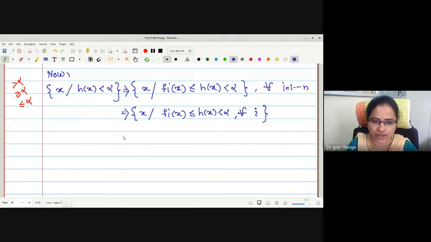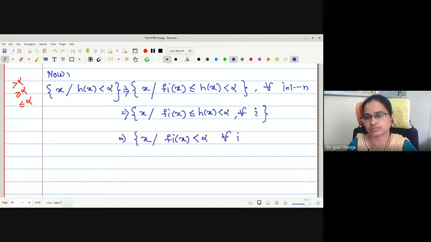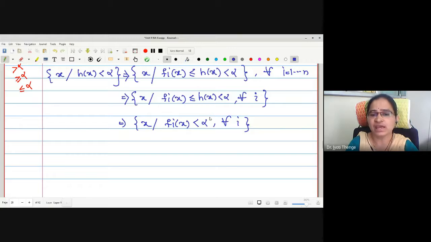Now let me write this set as the collection of all x such that fi of x is strictly less than alpha for all i. Now what this means is that this set gives us the collection of x such that fi of x is less than alpha for all i.